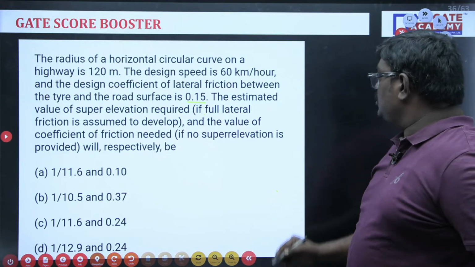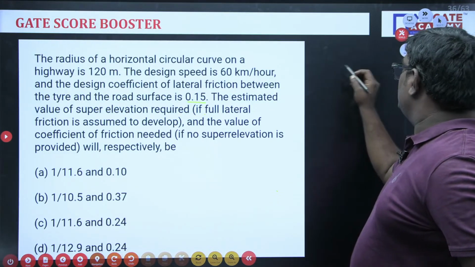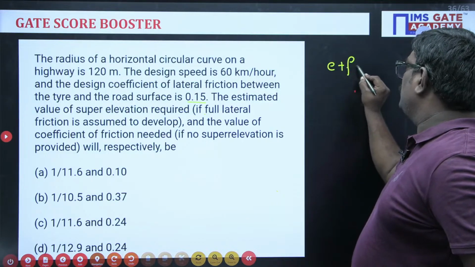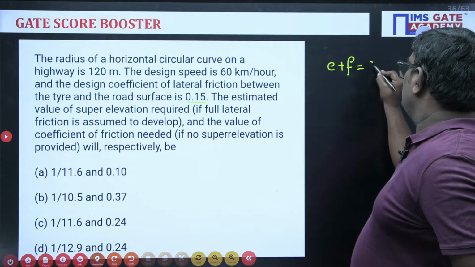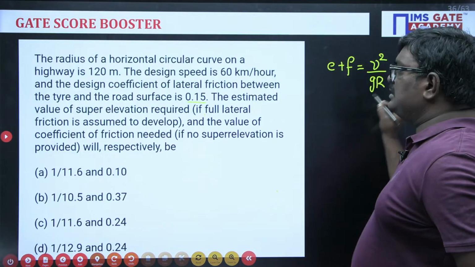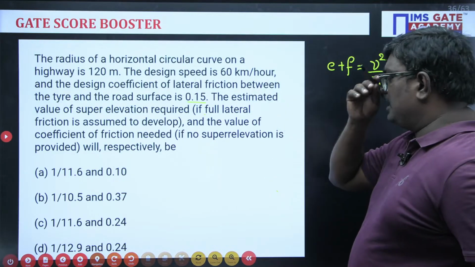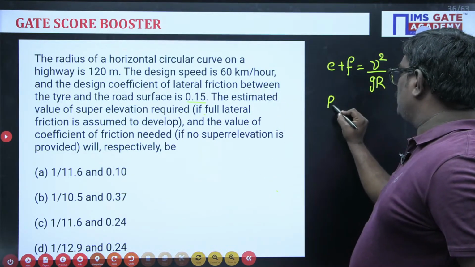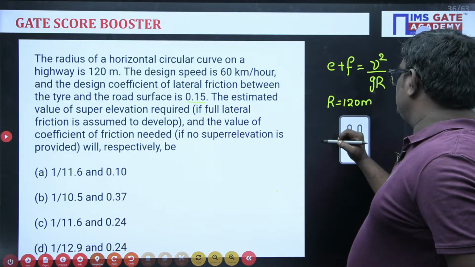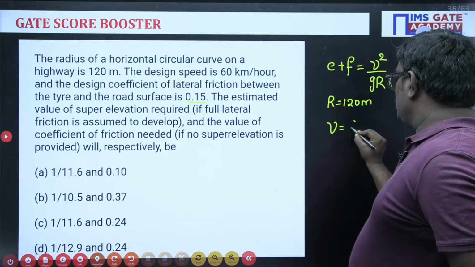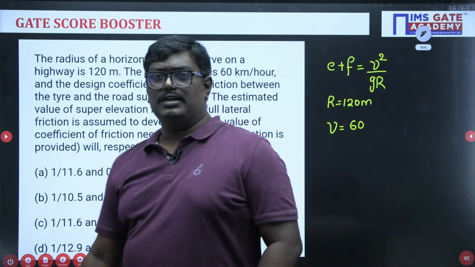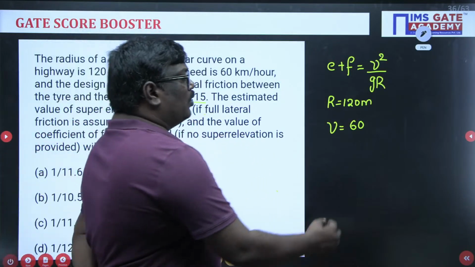So when they ask you the estimated value of super elevation, you have E plus F is equal to V square upon gR. And here see students, the curve has a radius of 120 meter. Velocity is 60 km per hour.